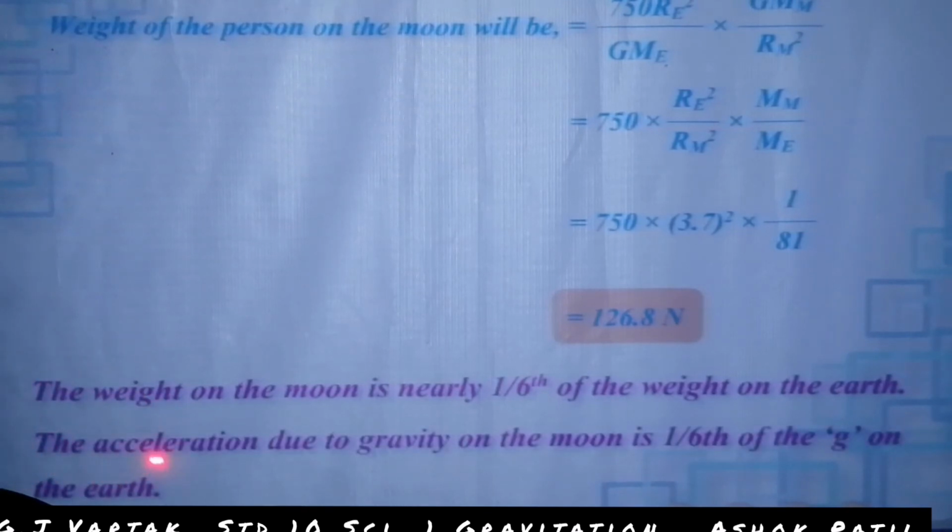The acceleration due to gravity on the moon is 1 upon 6 times the g on the earth. The weight on the moon is nearly 1 upon 6 times the weight on the earth. The acceleration and weight on the moon are both 1 upon 6 times those on the earth.